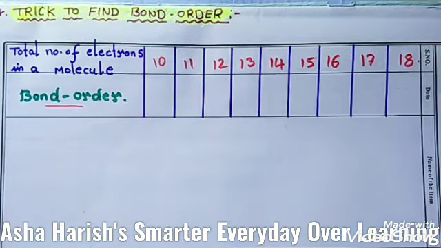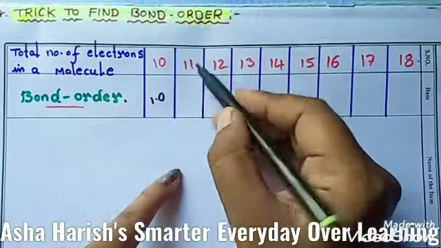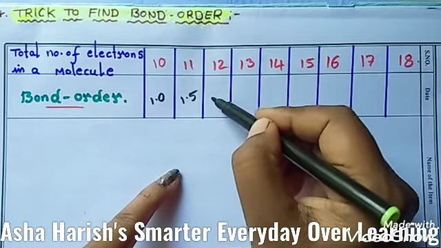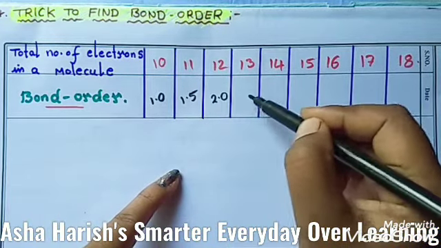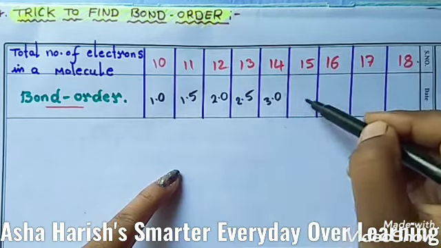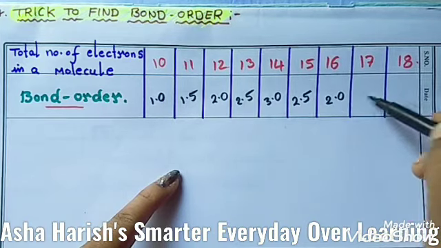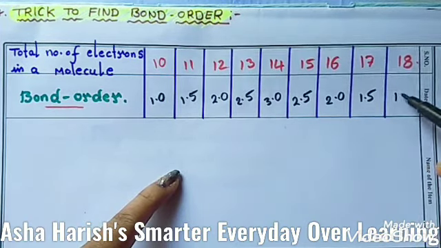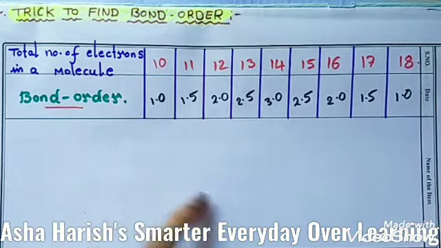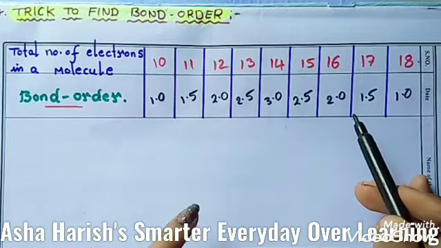Then the bond order, starting from 1.0: 1.0, now 1.5, here 2.0, 2.5, and here 3.0, again 2.5, now 2.0, 1.5, here 1.0. You need to remember this order, these numbers you should remember.